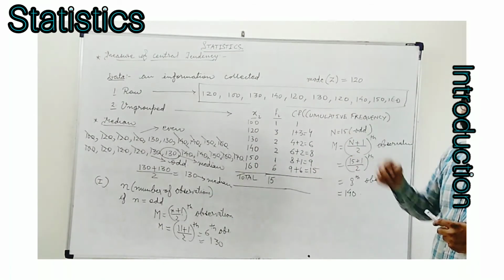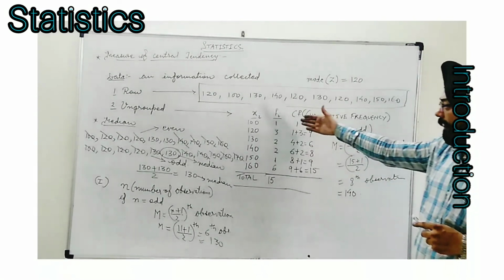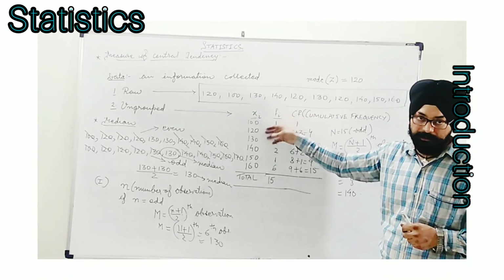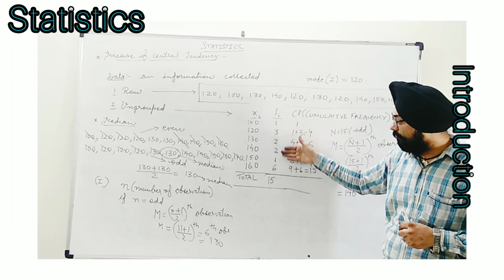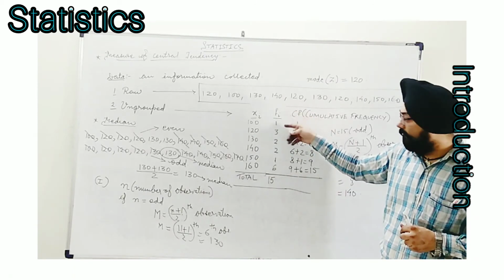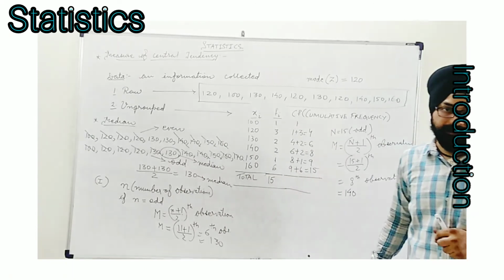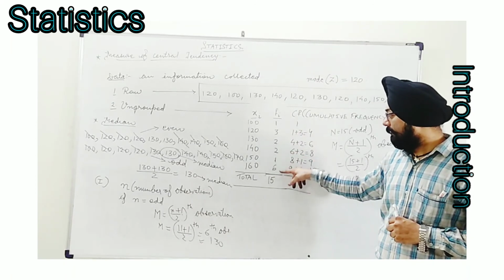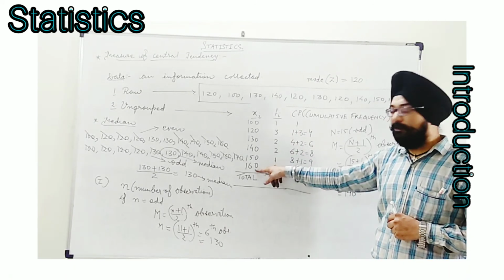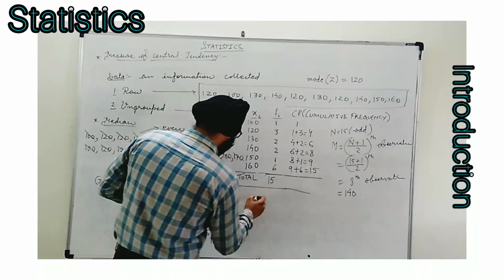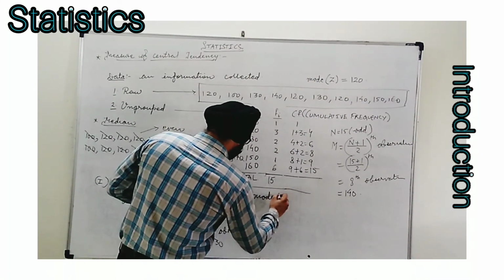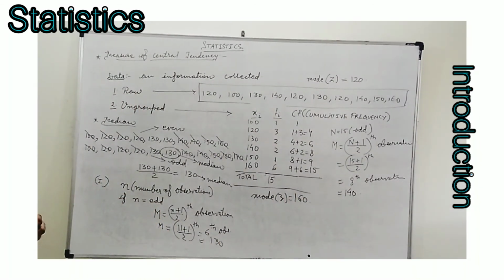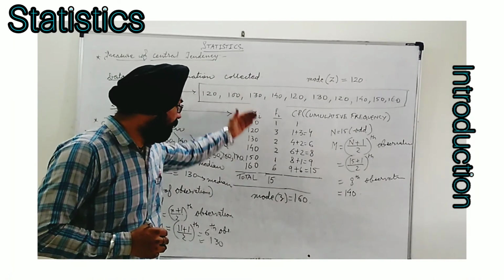That is the method which we apply for raw data. And for ungrouped data, I consider this to be a better one. Why? Because we are already given the counted form of all observations. So we simply go through the values of frequencies and see which data has the maximum frequency. The data having the maximum frequency is known as the mode. So here I find 6 is the maximum value of fi, opposite to 160. So in this case the mode Z will be 160, having its frequency as 6. It occurs 6 times in the given data.